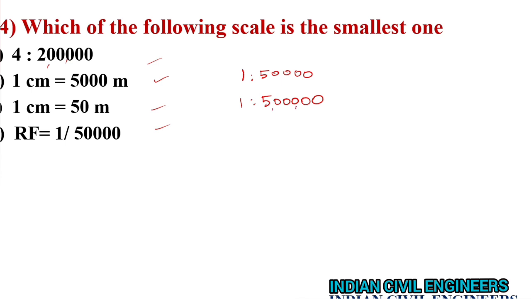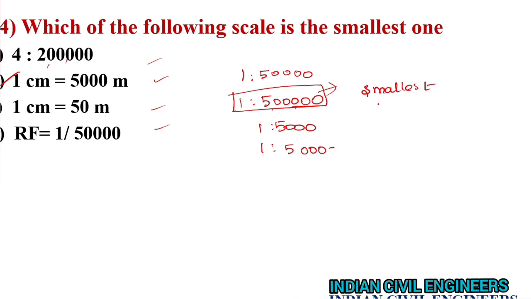And next one, 1 is to 5,000, and next one is 1 is to 50,000. So the answer is option B. In denominator, the value is greater, then that is the smallest one. Okay, fine. Next question.